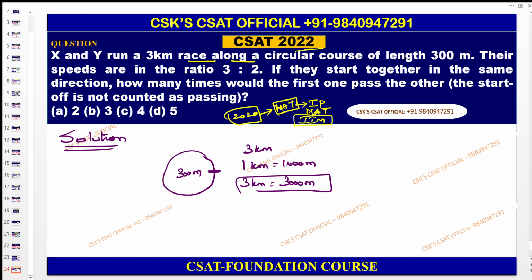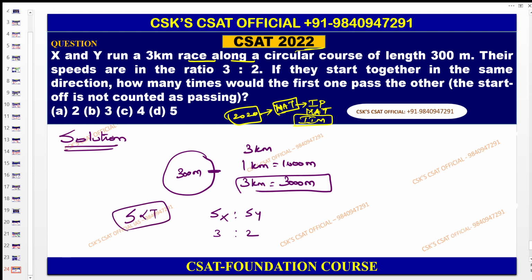The ratio of the speed of X to the speed of Y is 3:2, starting at the same time. So the speed is directly proportional to the distance covered in the same time.